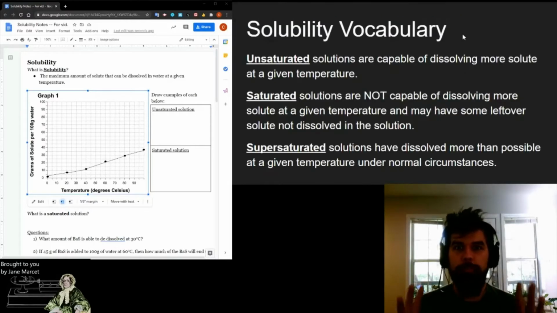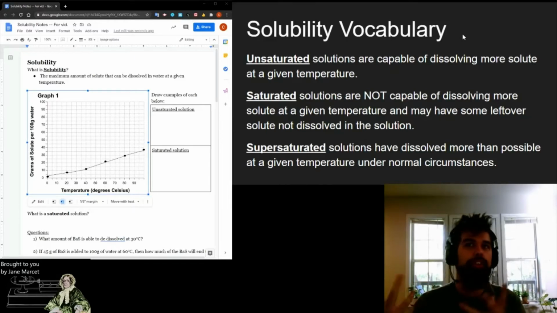Some super important words to know in discussions about solubility are these three terms: unsaturated, saturated, and supersaturated. You probably saw these in the web quest. We're going to go into a little bit more detail about them here.